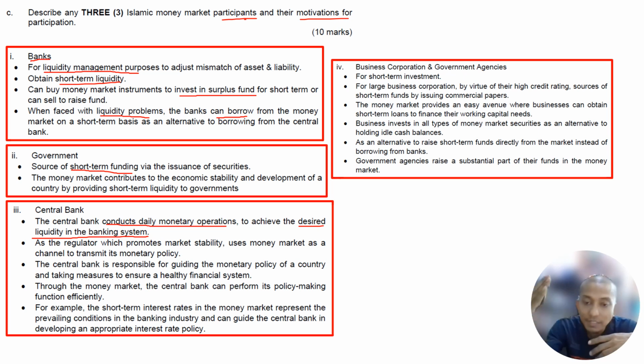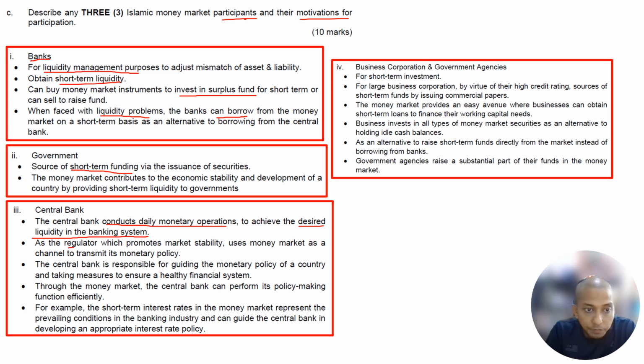Sometimes they increase the OPR because they want to discourage the public from borrowing from banks. When the OPR increases, banks have no option but to increase their rates, and customers become reluctant to purchase big assets by borrowing. So this is one of the ways Bank Negara, or the central bank, controls the financial institutions in Malaysia.